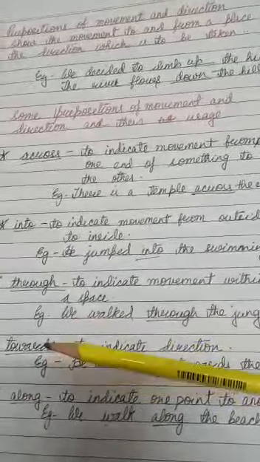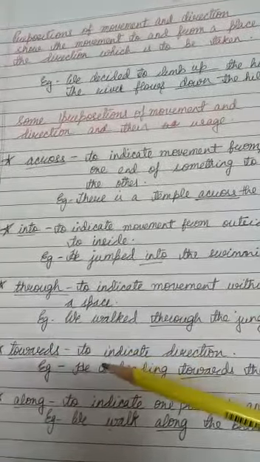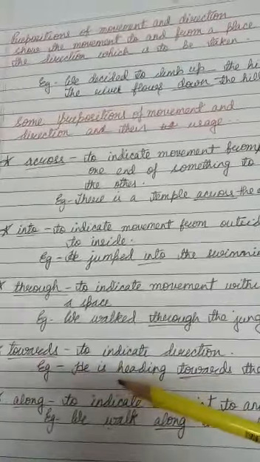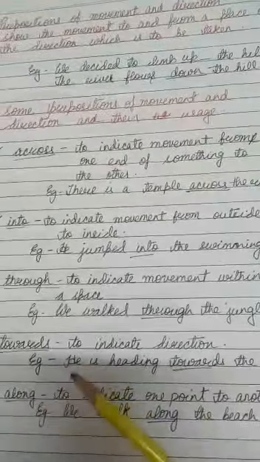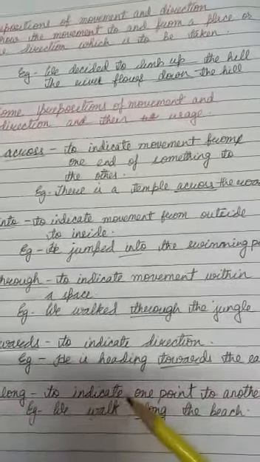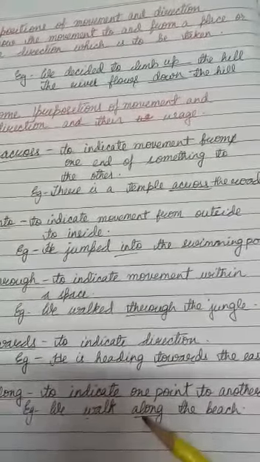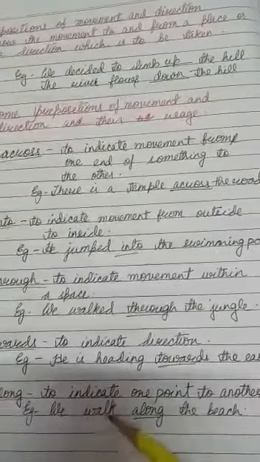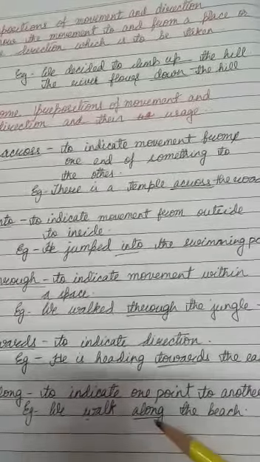Next one is "towards". Towards indicates the direction. He is heading towards the east, so in that direction. "Along" indicates movement from one point to another. We walk along the beach. We walk along the road. So these are some prepositions given in this chapter.